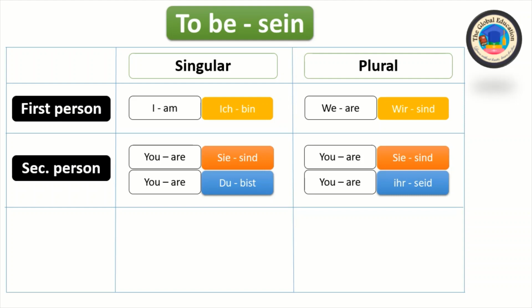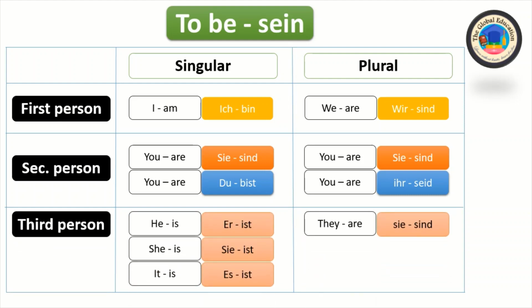Du bist, ihr seid. Third person, he, she, it, we use in a singular form. In English, he is, she is, it is. But in German, er ist, sie ist, es ist. So ist, it's called ist. And they are, sie sind. So er ist, sie ist, es ist, sie sind.